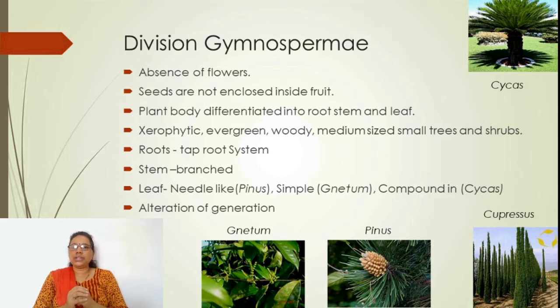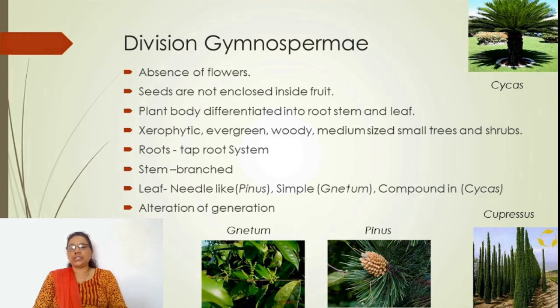These plants are well differentiated into root, stem and leaf regions. The roots are of taproot system. The stem may be unbranched in cycads, while it is branched in a variety of plants.